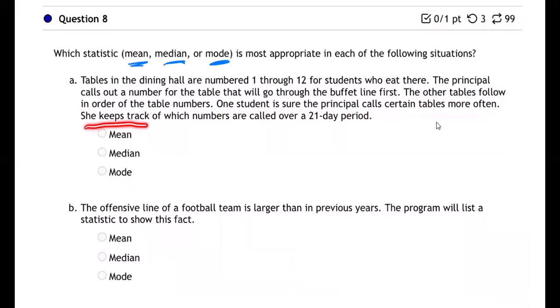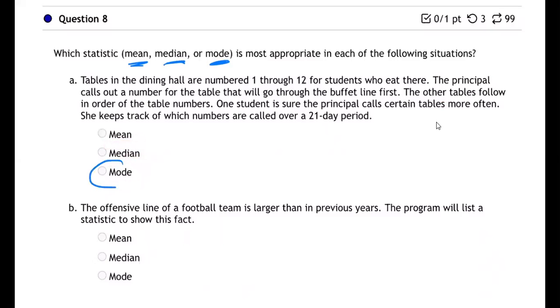That's the question. She keeps track of which numbers are called over a 21-day period. So is the principal being fair, or is he calling certain tables more often? Now they get to go first to lunch. So is he releasing certain tables, tables 1 through 12, more often? What kind of a calculation is she trying to make? Is she doing a mean, a median, or a mode?